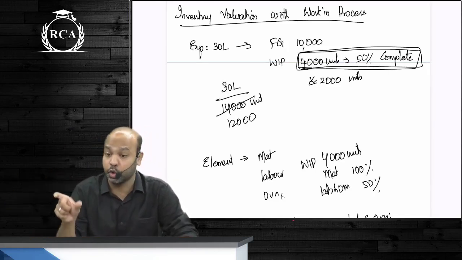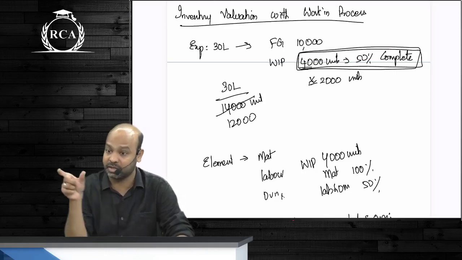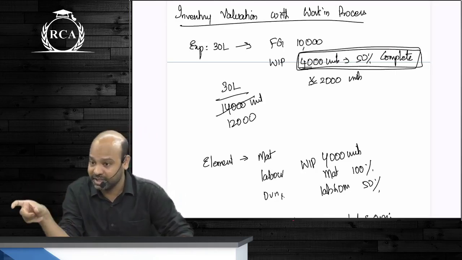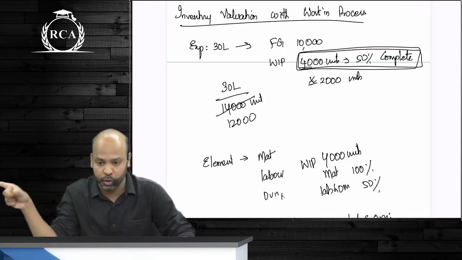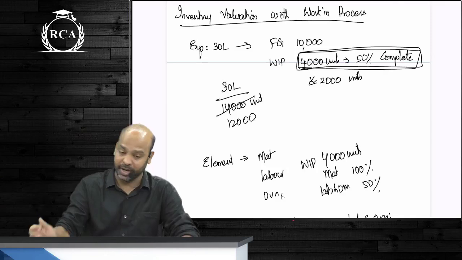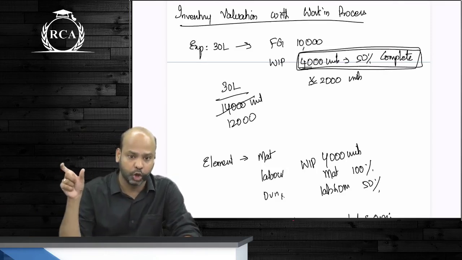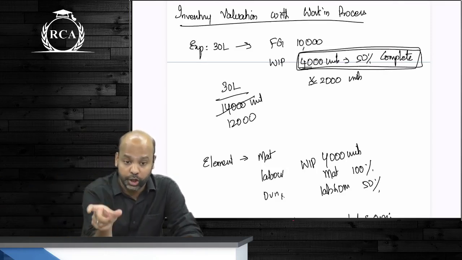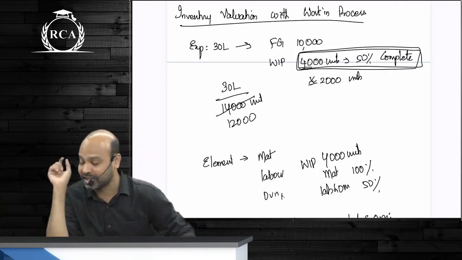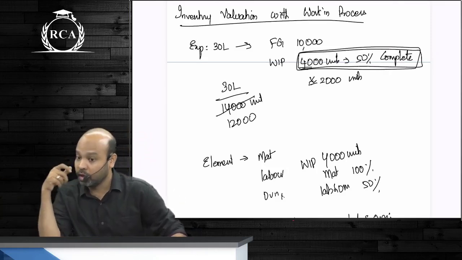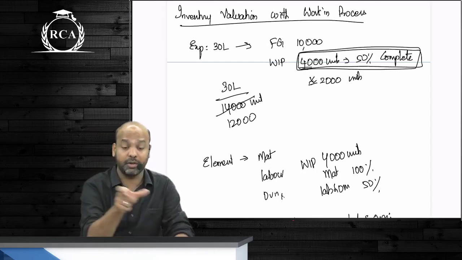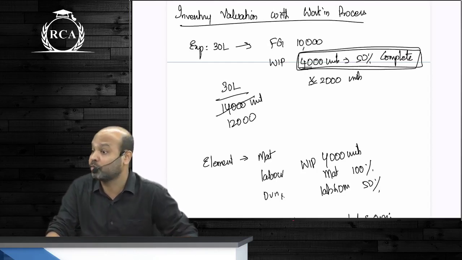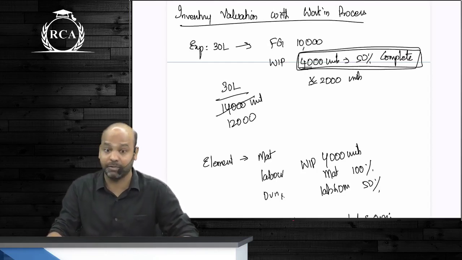You will have to compute separate cost per unit for material expenditure, separate cost per unit for wages, separate cost per unit for overheads. You will have to compute equivalent units for each. You will have to divide the respective expenses, beta, by those equivalent number of units. When you're computing cost per unit, I told you that you're supposed to deduct scrap value of normal loss. Even now you will deduct scrap value of normal loss, but you cannot deduct it from all the three elements. Whenever you're computing cost per unit separately for elements, we deduct scrap value of normal loss only from material component.